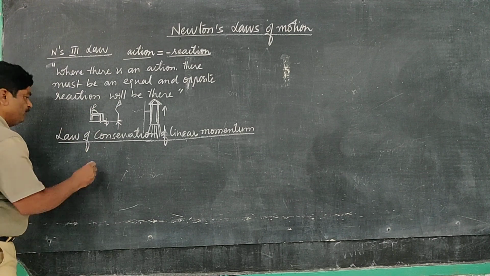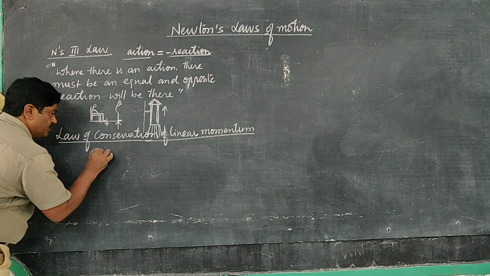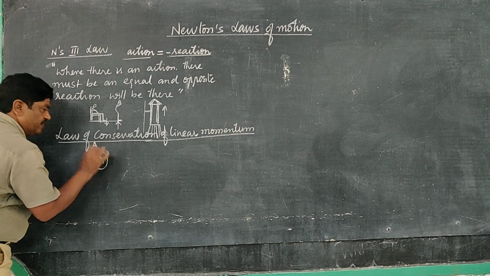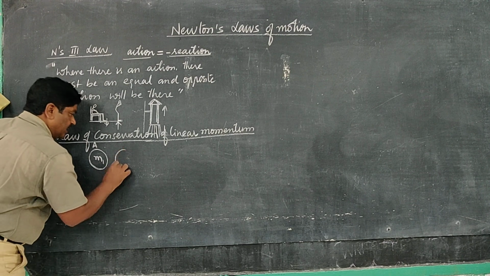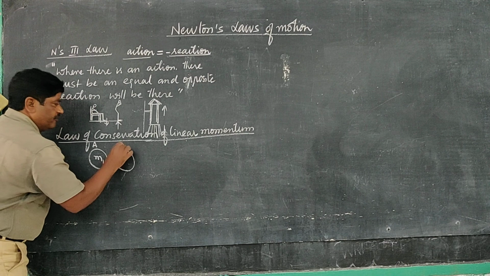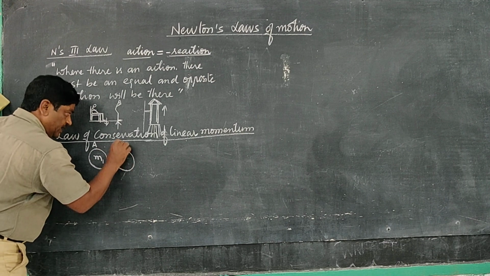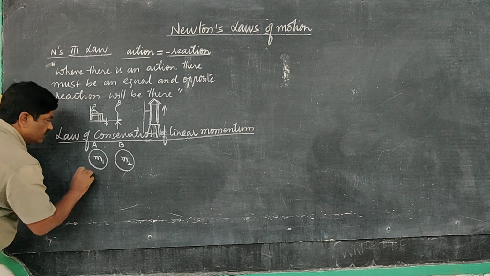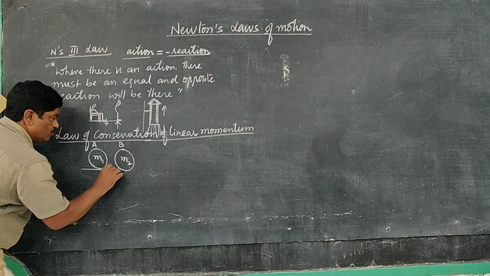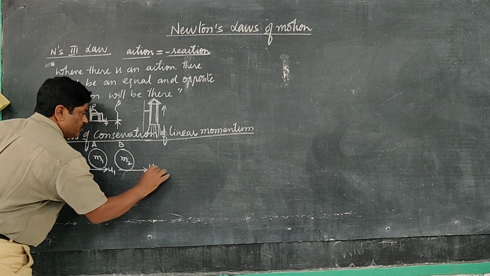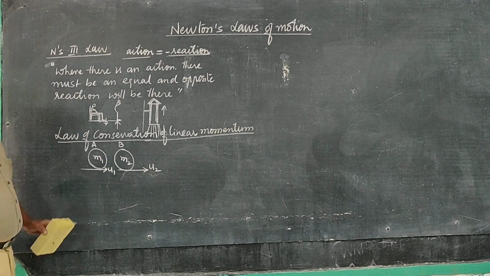For example, a sphere A of mass m1 and another identical sphere B of mass m2. The first sphere is moving with velocity u1, the second sphere with velocity u2.